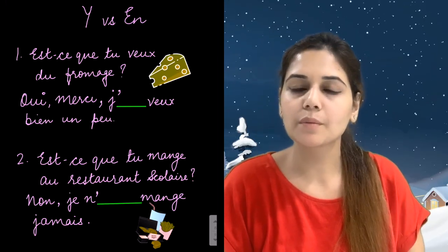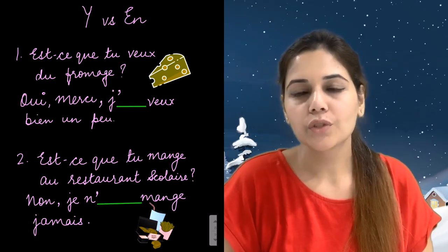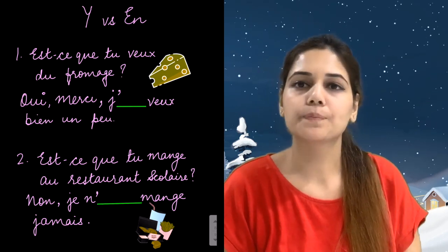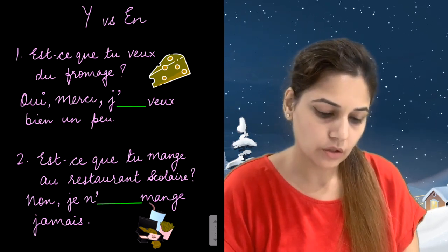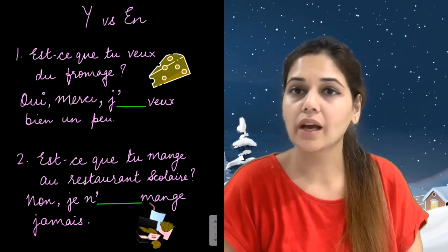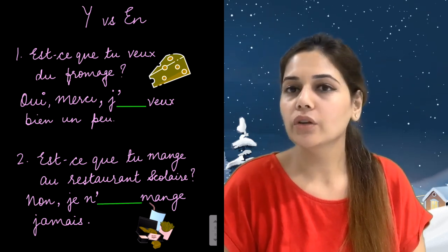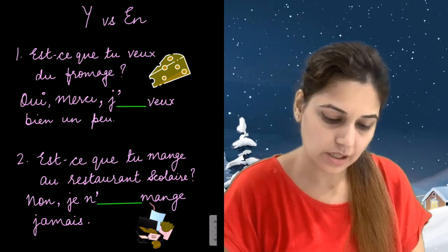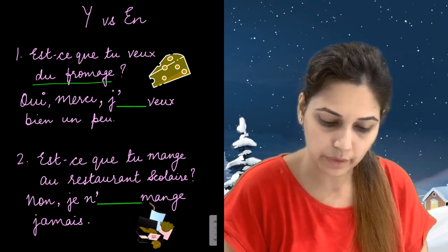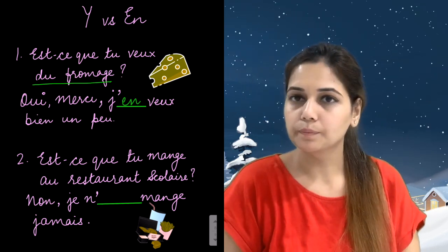Now let's practice a bit more with a few sentences. In here we'll have to choose between Y and EN. Beginning with the first sentence. Est-ce que tu veux du fromage? Do you want some cheese? And you want to say, yes, I want some. Now you have to first check what you're going to replace. So in this sentence, we'll be replacing du fromage with EN. Oui, merci. J'en veux bien un peu.